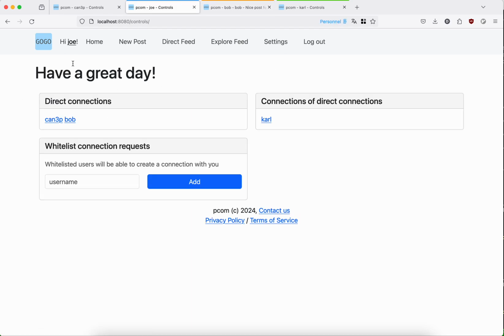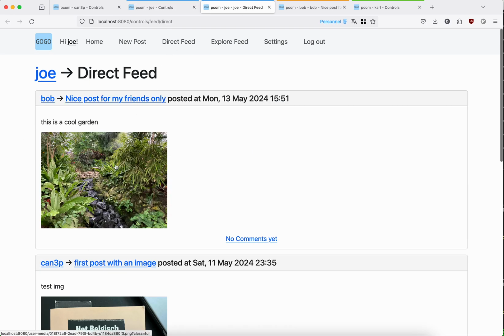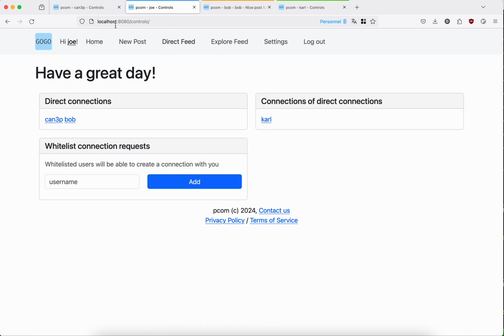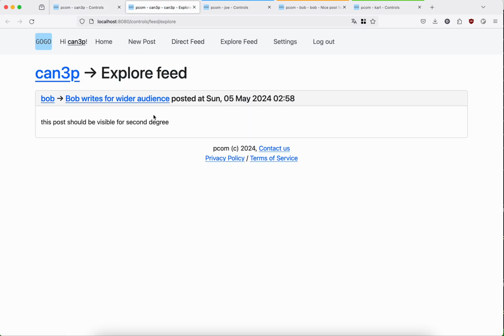If we go to Joe and look at the direct feed, we can see that the post is there. But if we go to Canthropy and look at the Explore feed, we'll see that there is no post from Bob at this moment.